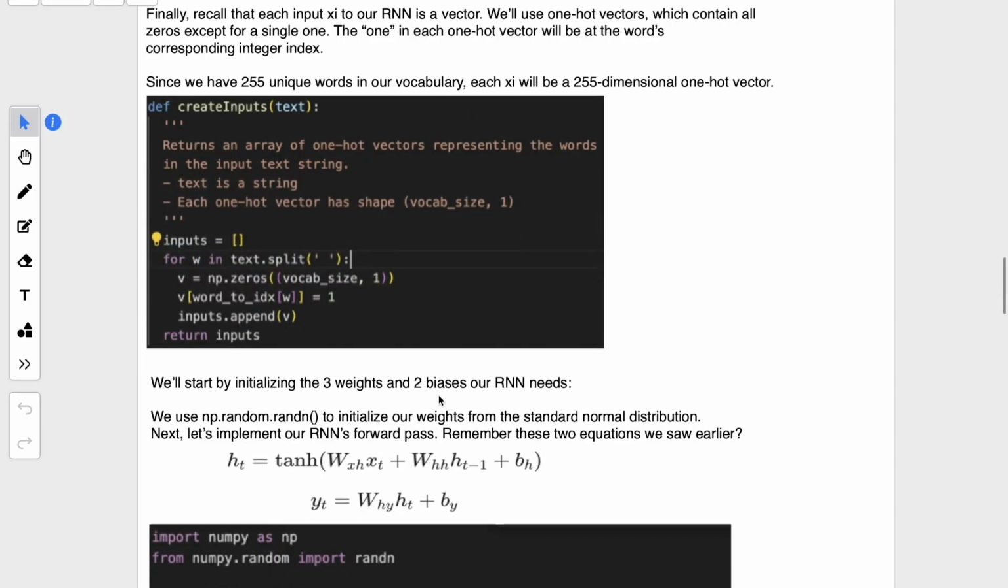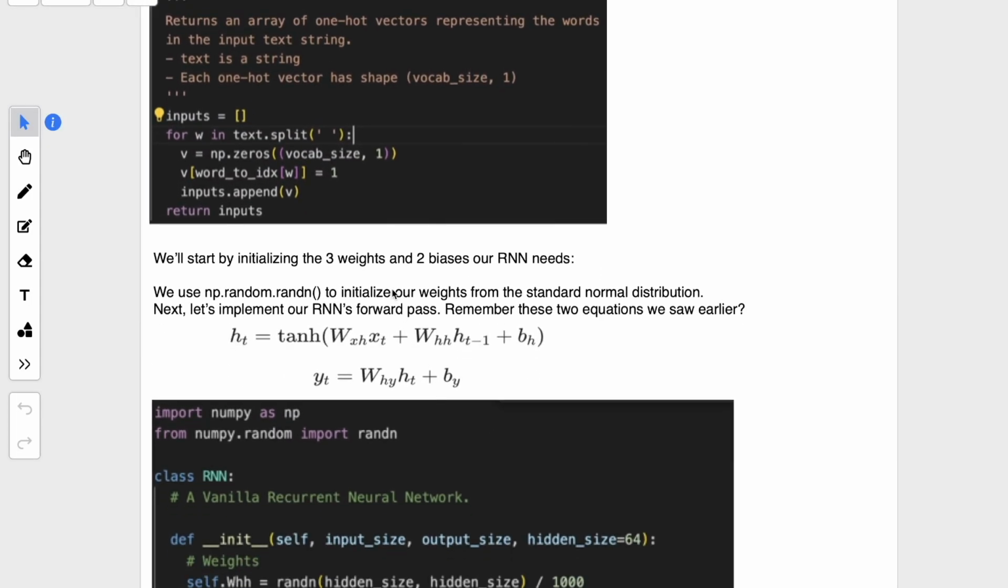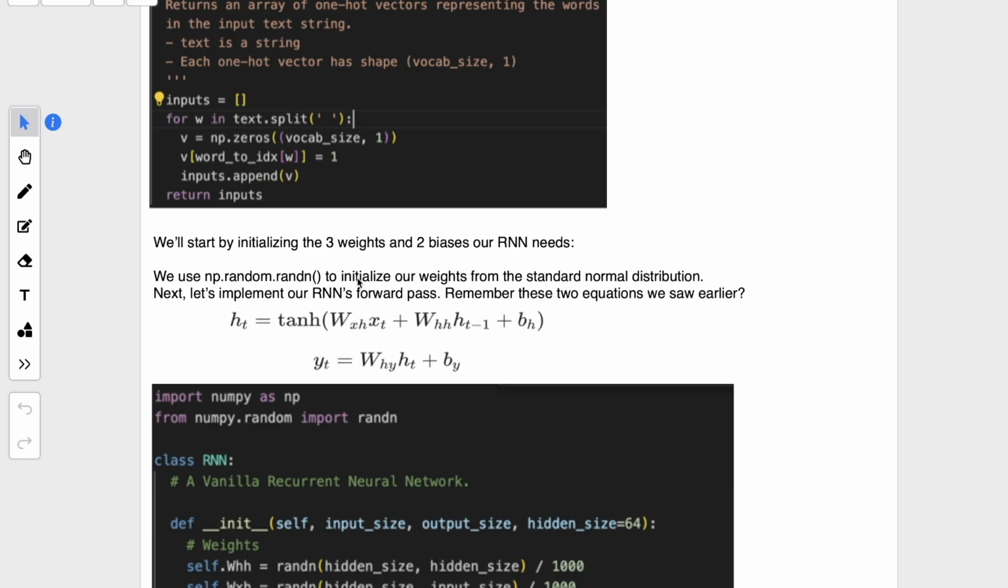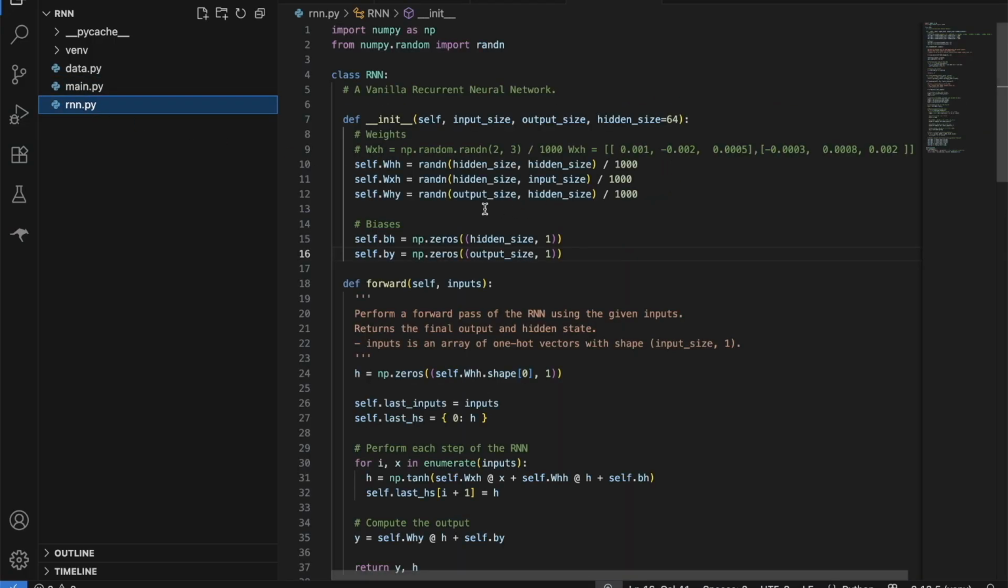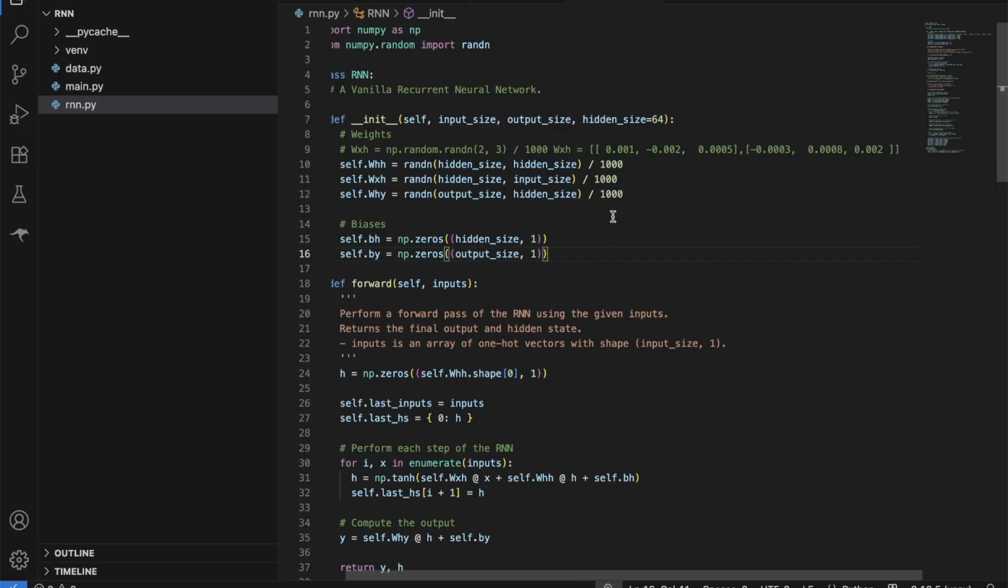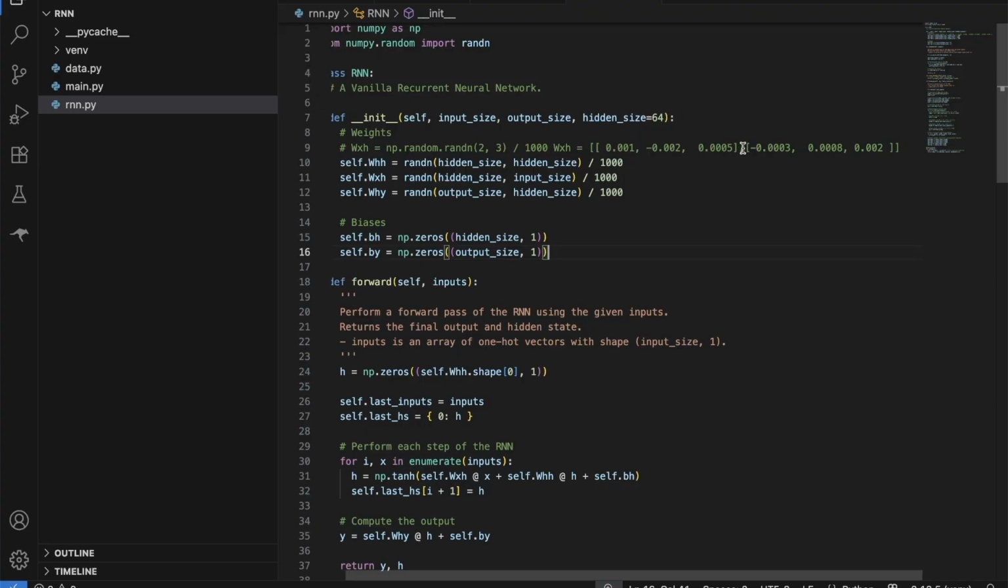So let's move forward. Now we will start by initializing 3 weights and 2 biases of our RNN. 3 weights obviously: 1 for the input weight, 1 for the hidden layer weight, and 1 for the output layer. We will use the random function in NumPy to initialize our weights as well as biases. If you go to my RNN here, in the init, I'm assigning all the weights and biases random numbers divided by 1000, so that they are really close to 0. So the weights will look something like this, as well as the biases.